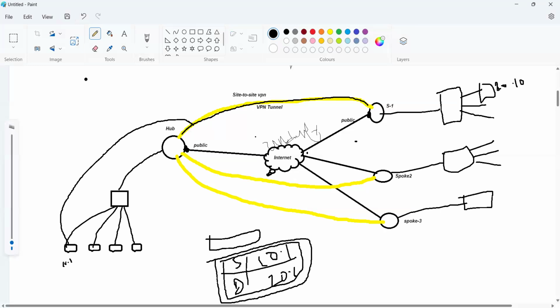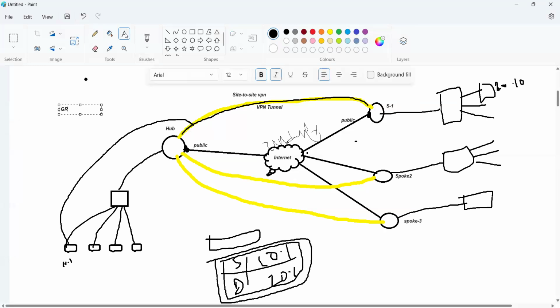Apart from that, for VPN we have different protocols to configure it. Here we have GRE, Generic Routing Encapsulation. One more is IPSec VPN, and DMVPN, Dynamic Multipoint Virtual Private Network.